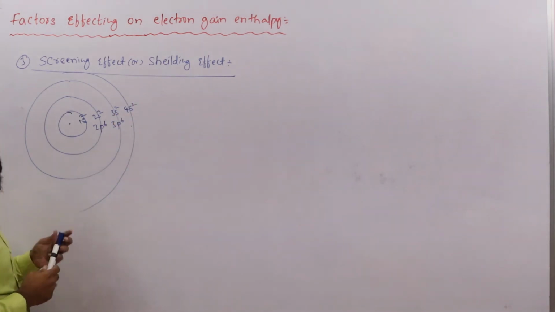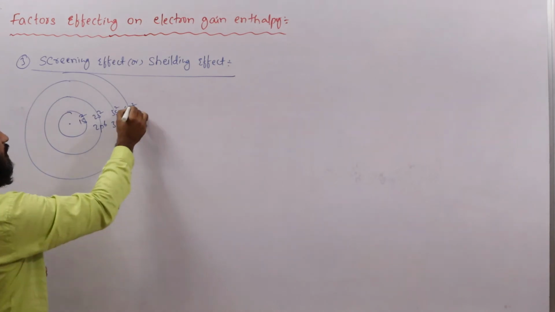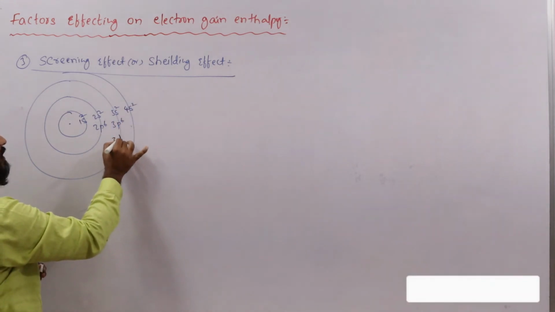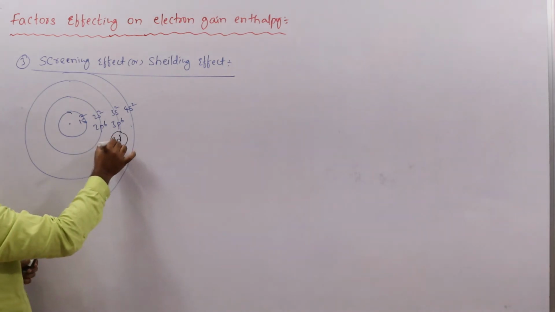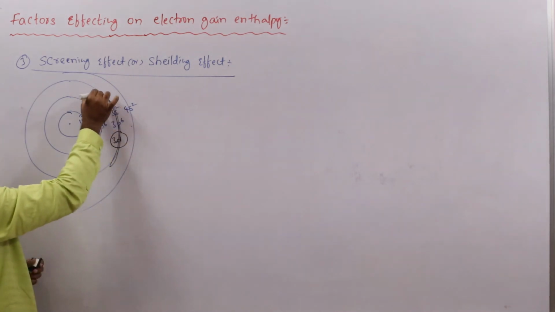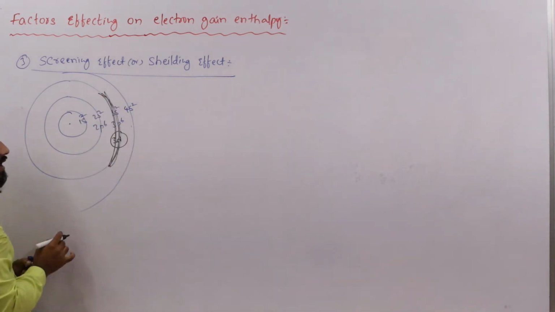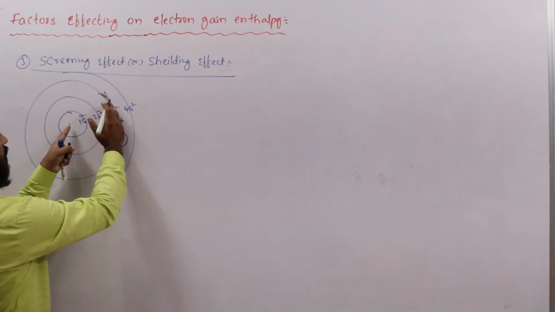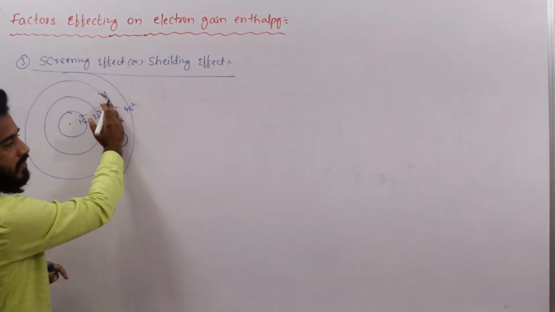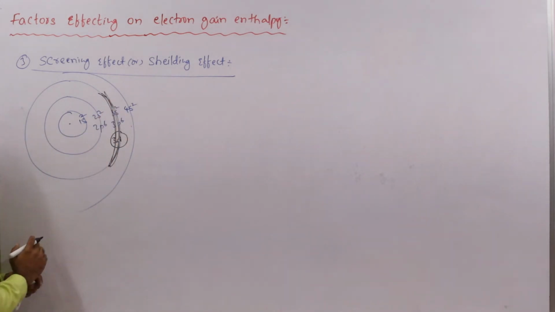After filling up the 4s2 orbital, the next incoming electron enters into the 3d orbital. So when electrons increase in the inner shell, these inner electrons screen the nuclear charge on the outermost shell. So that is nothing but screening effect or shielding effect.